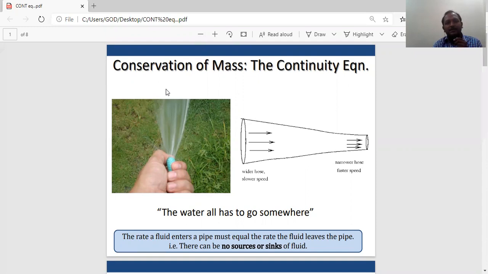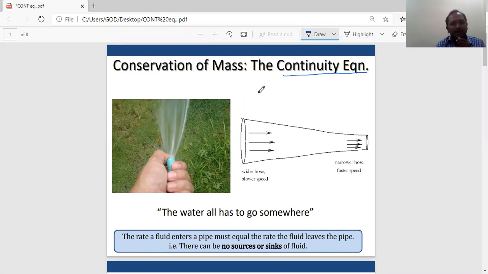In this class, we will discuss the continuity equation in 2D. In the last class, we discussed types of flows, and fluid statics was also completed. Kinematics has started. In kinematics, we discussed types of fluid flows, and in this class, we will discuss the continuity equation.